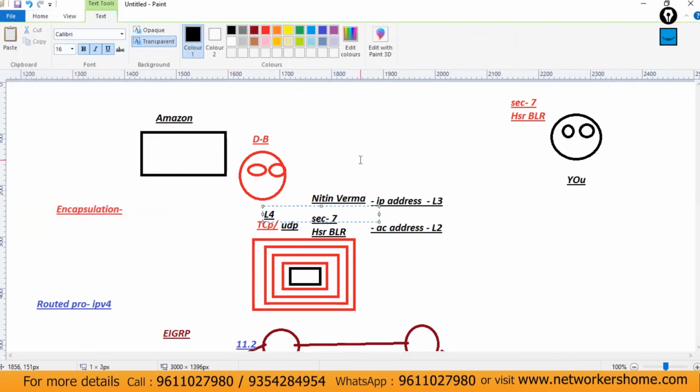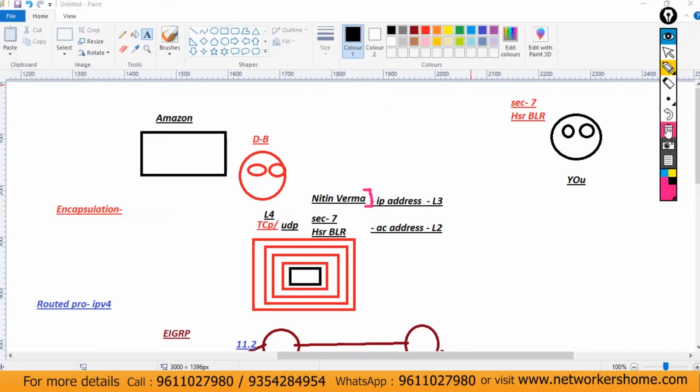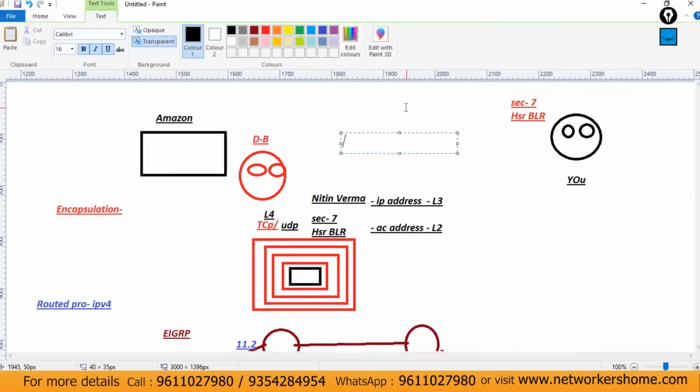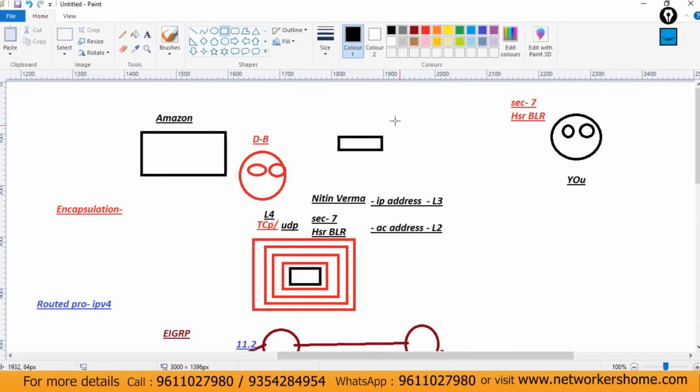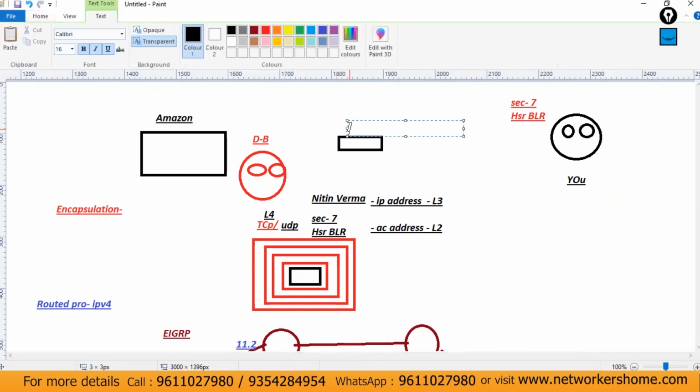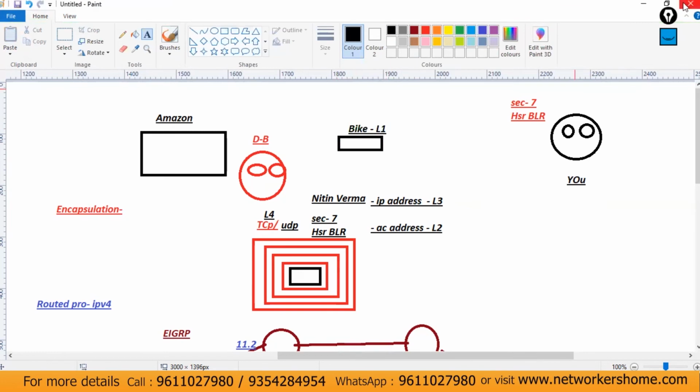After that, this guy will use some bike. This guy is having one bike, so this bike will act as your L1 layer, that is about physical transfer. Then this guy will use Google Maps to find your address.